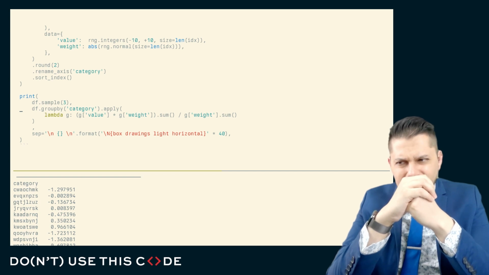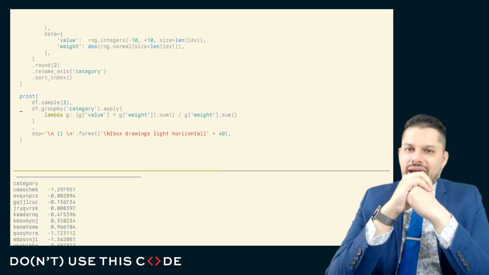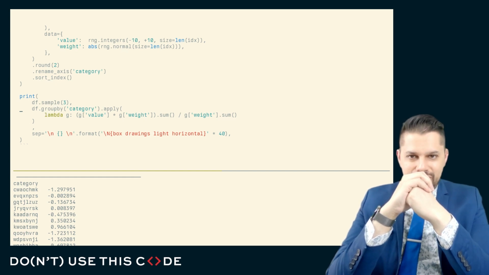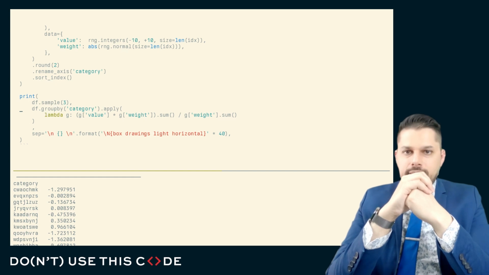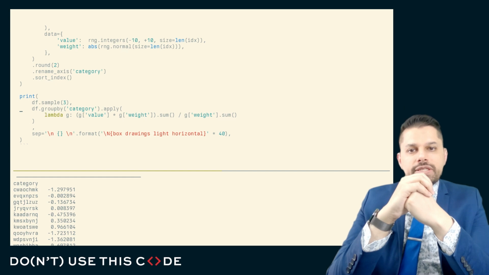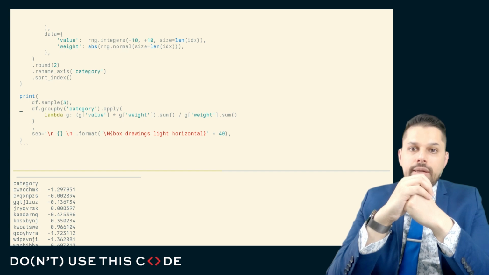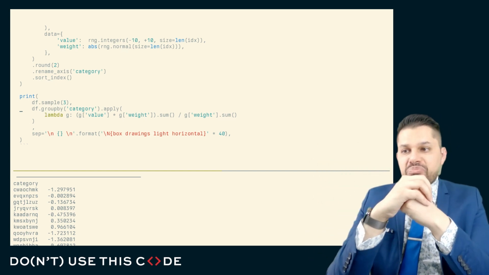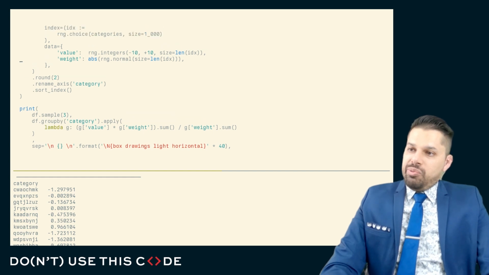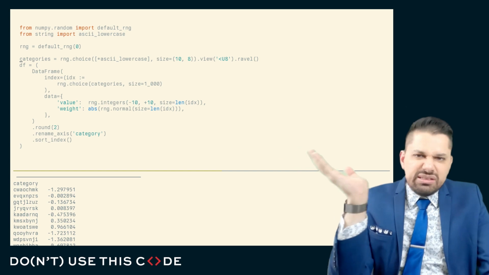So can you spot what kind of sucks about this code? And I'll give you a big hint. The answer is not that dot apply is slow because it calls a Python function on every row of a data frame or a series. That is only the case with dot apply on the series object. Dot apply on a group by will call a Python function once per individual group, so once per category. And in this particular case, we have 10 unique categories, so it's going to call a Python function 10 times. Maybe that's not the end of the world.